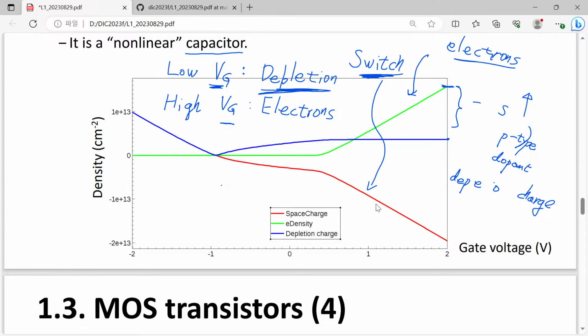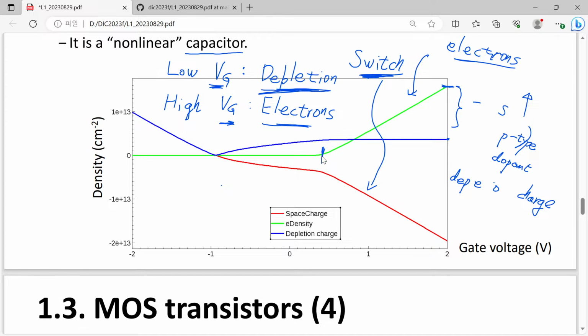Inside this MOS, we have two mechanisms. When we have a sufficiently low gate bias, although we change the gate voltage, we cannot get certain electrons. And when we have a sufficiently high gate voltage, the dominant mechanism becomes electron generation, or electron inversion, and that gives us our application field.